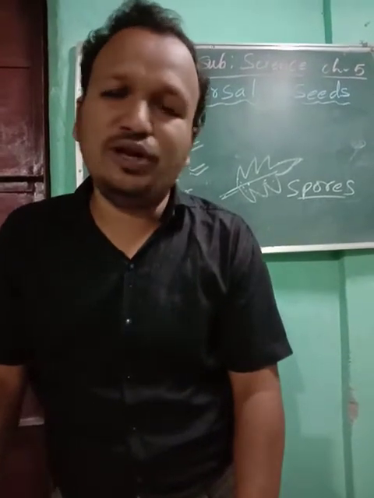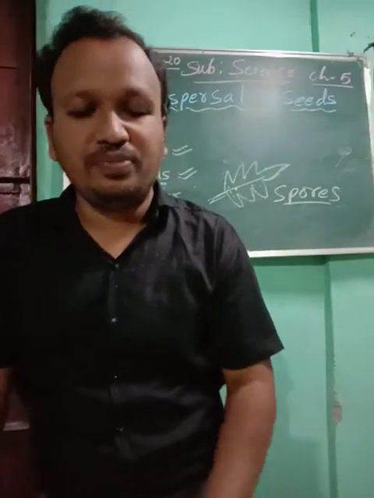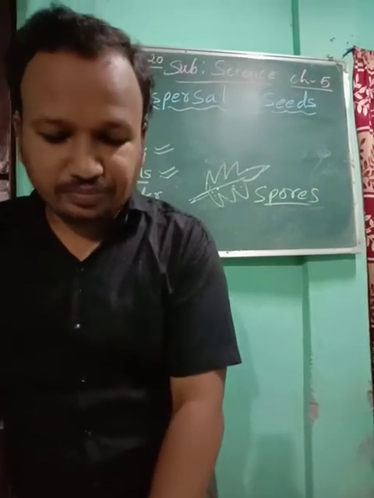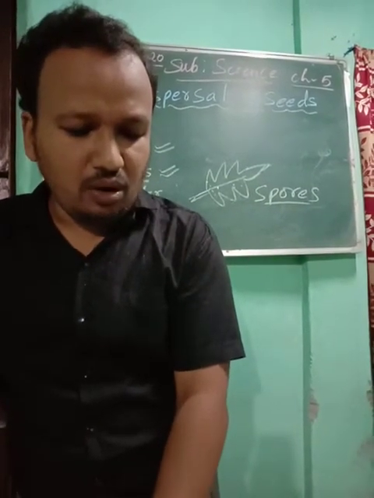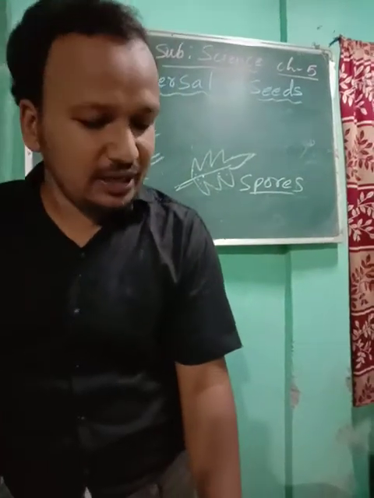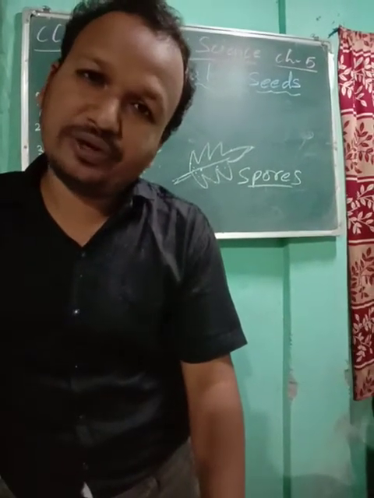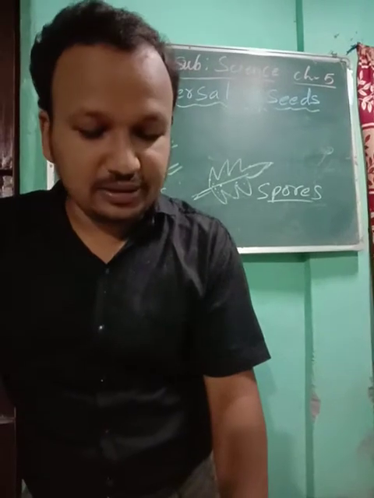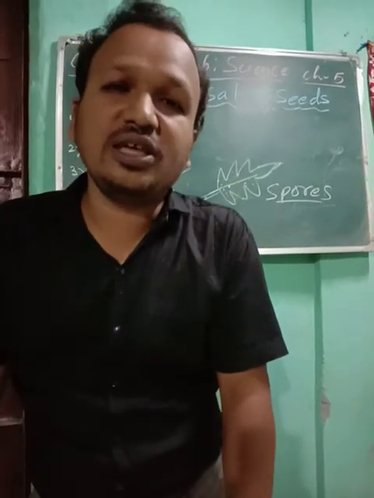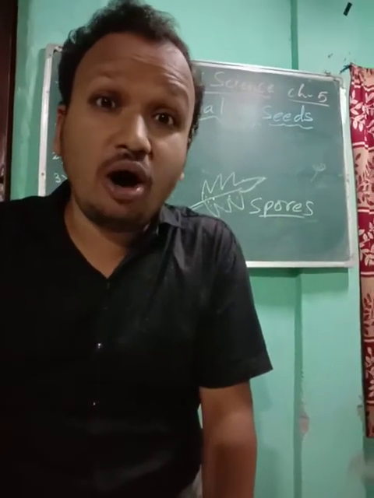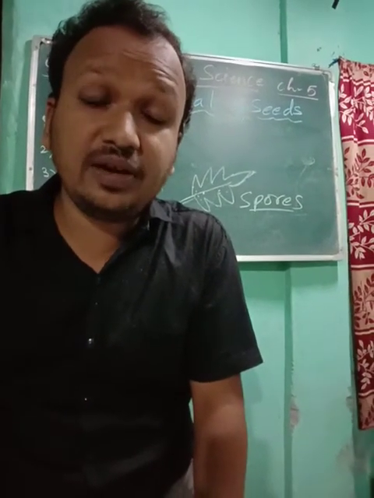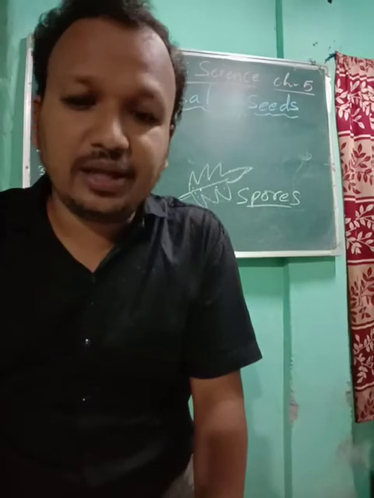The plant does not grow only with seeds, but with stems, with leaves, with the help of roots, and at last with the help of spores also the plant grows into a baby plant. Okay children, so in this way our chapter 5 is completed. Okay children, for today this much. You all will go through the chapter very properly. Okay, thank you.